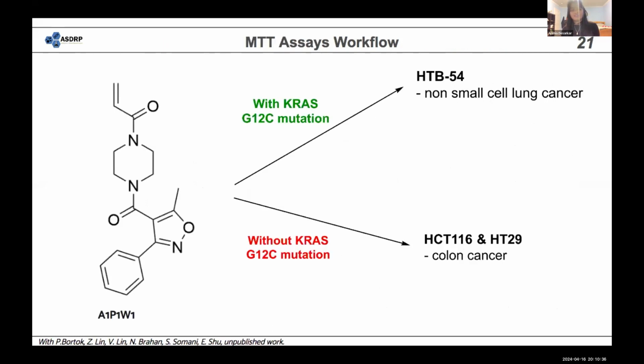And then we moved on to MTTs. So we have here just sort of a flow chart of what we were doing. So we first tested these compounds against HCC54, which has the G12C mutation, and it's a non-small cell lung cancer. And then we also tested them against 2 cell lines that don't have the G12C mutation, HCT116 and HT29, which are both colon cancers.